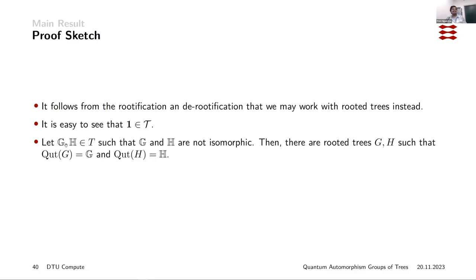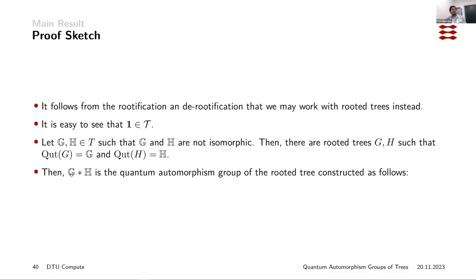Now assume that you have some groups G and H that are in the class. Okay, there should be a calligraphic C, sorry. Then you can construct rooted trees. Since these are in this class, there are rooted trees G and H such that the quantum automorphism group of G is the blackboard bold G, and the quantum automorphism group of H is the blackboard bold H. Now we claim that G star H is the quantum automorphism group of the rooted tree that we construct as follows.